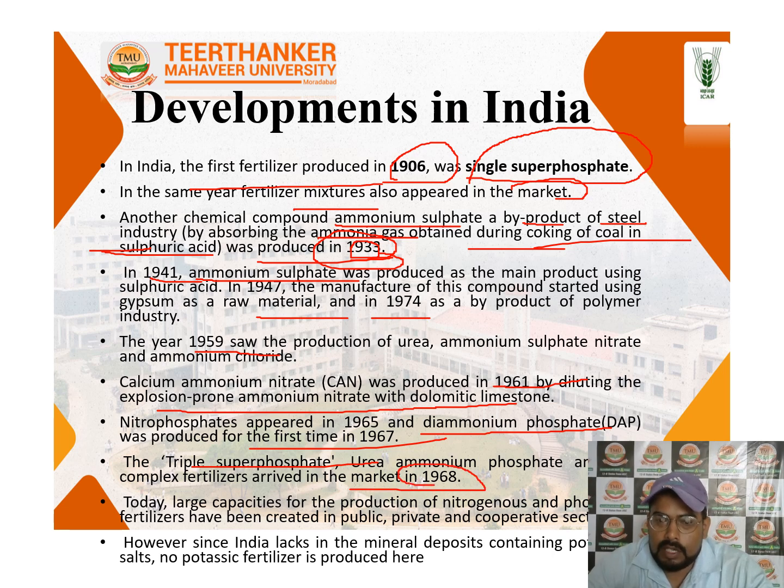1968. The total capacity for production of nitrogen fertilizer was created in the public, private and cooperative sectors in India. However, India lacks mineral deposits containing potassium fertilizers, so there is no potassium fertilizer produced in the country.